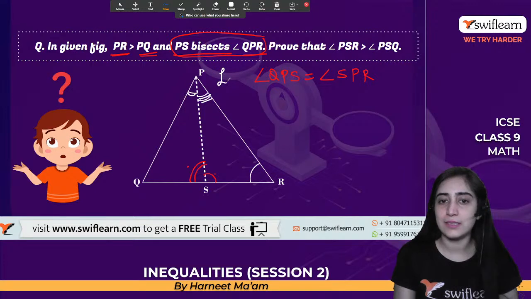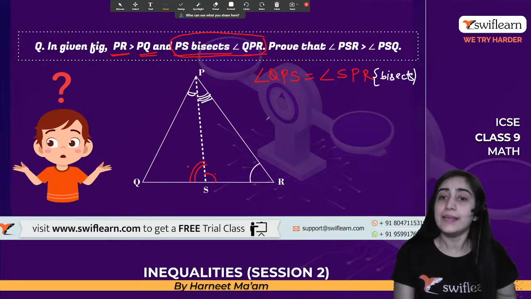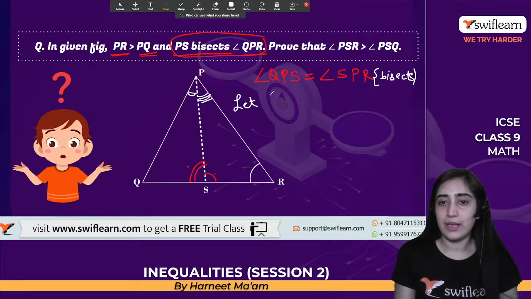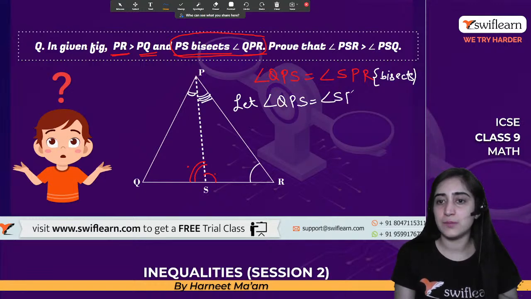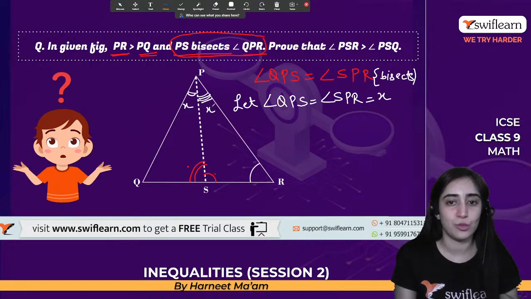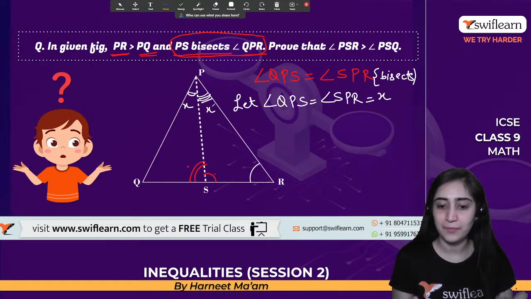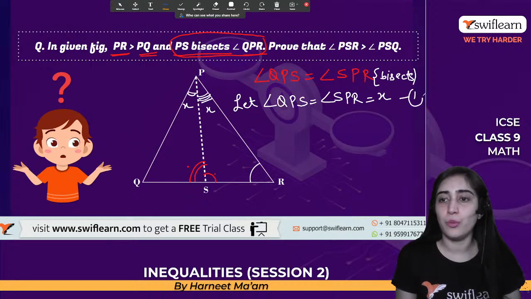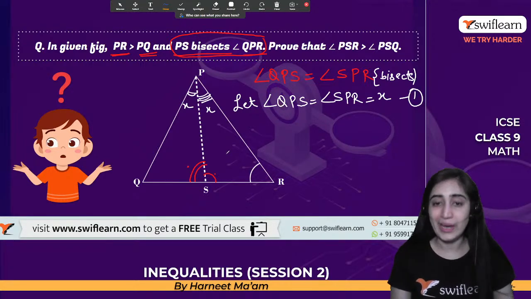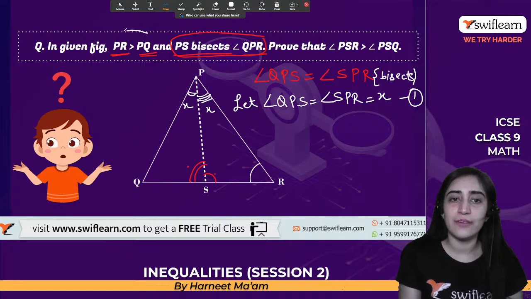First I'll say that it's given, because it bisects the angle. Now we'll say let angle QPS equal angle SPR equal X. That means this is X and this is also X. Simple, sorted, we have done it. Now let me mark this equation number 1. Moving on, what is the next thing given to us?